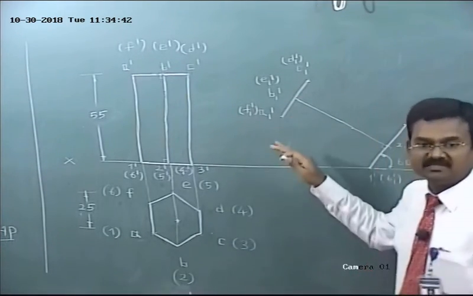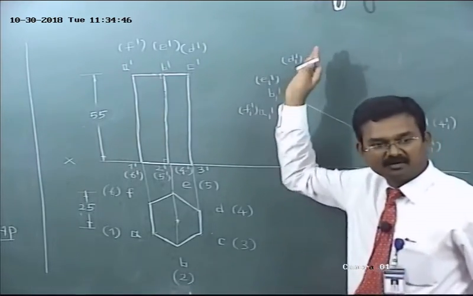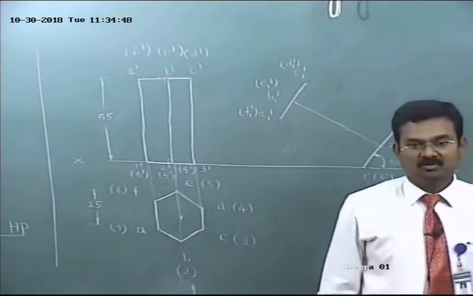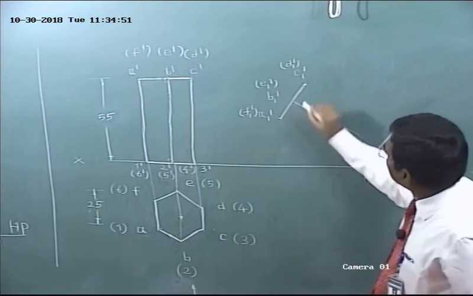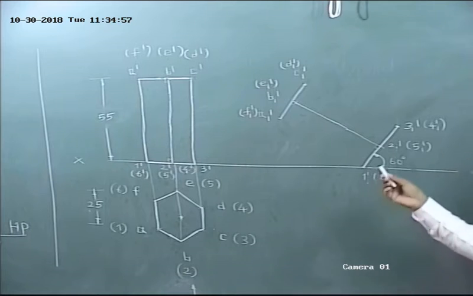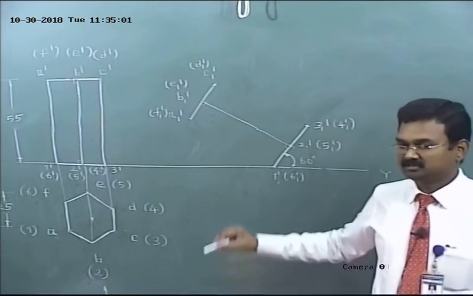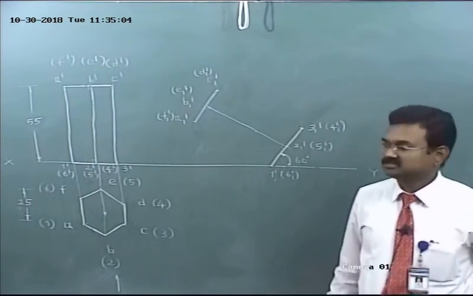But in the drawing it is very simple. Place one scale on the axis. By using the other scale we can draw the perpendicular line. See. So far we have obtained the front view of the bottom face, front view of the top face. Isn't it? Okay. What about the longer edges?